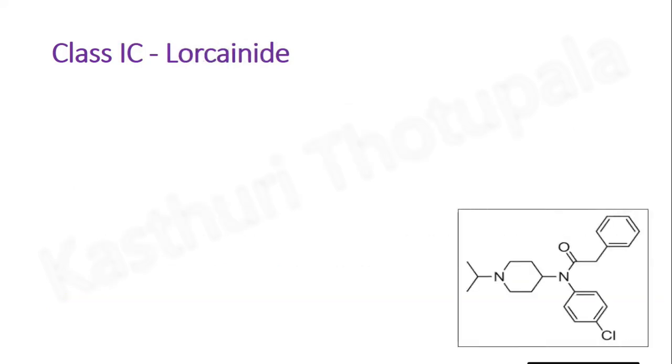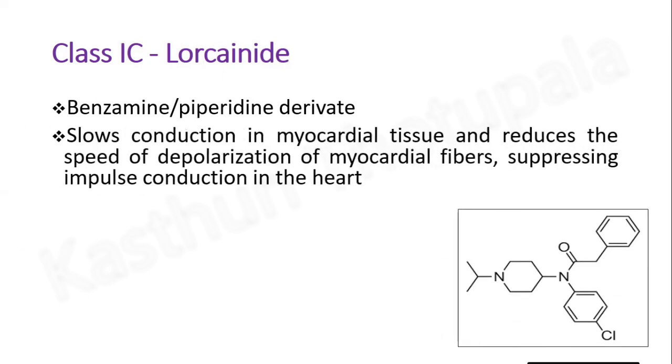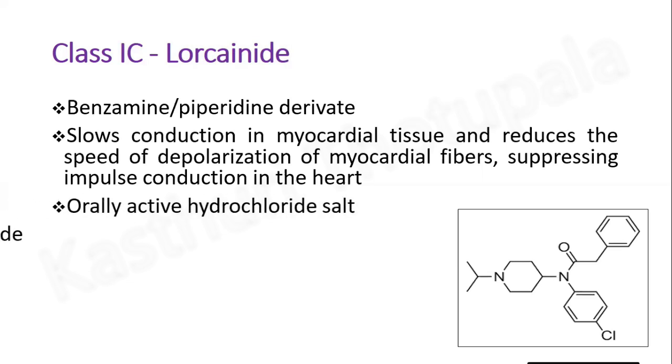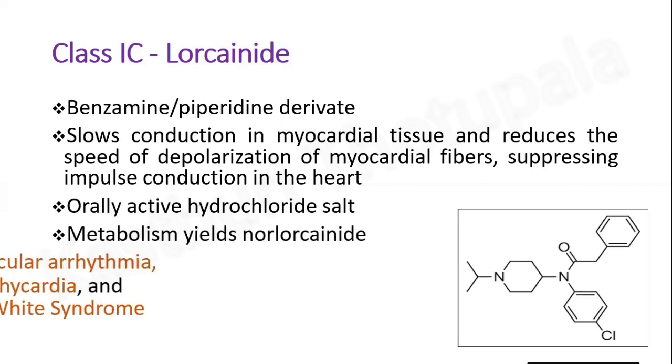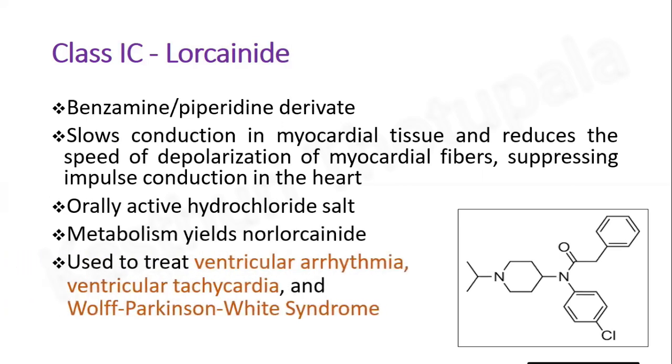Next example is lorcainide. This is the lorcainide structure. It is a benzamide piperidine derivative. It slows conduction in myocardial tissue and reduces the speed of depolarization of myocardial fibers, reducing impulse conduction in the heart. This is an orally active hydrochloride salt. Metabolism of lorcainide yields norlorcainide. It is used to treat ventricular arrhythmia, ventricular tachycardia, and Wolff-Parkinson-White syndrome.